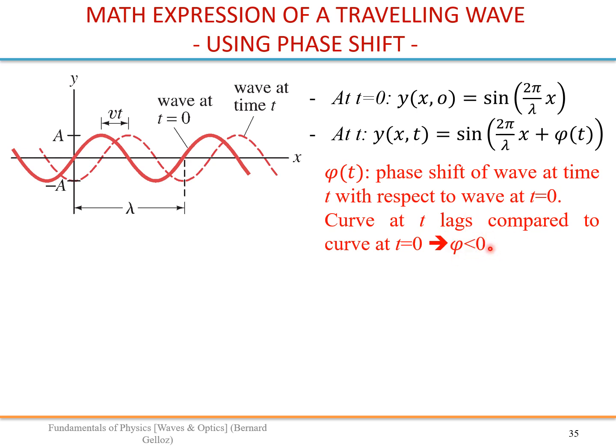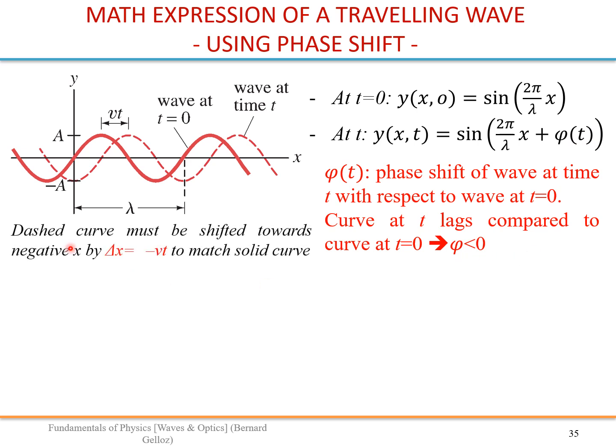This is something we have seen already before with the oscillations. When your function is shifted to the right, positive x in this case, you have to add a negative value of the phase shift. In other words, if you start from the dashed curve and you want to get back to the solid curve, you have to shift by a delta x equal minus vt. So we can use that equation that we have seen before.